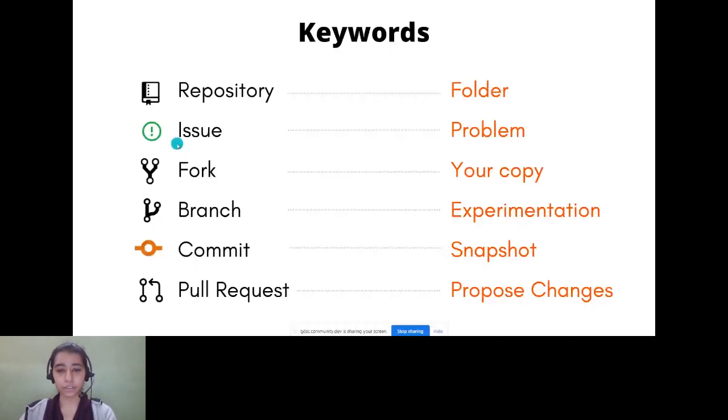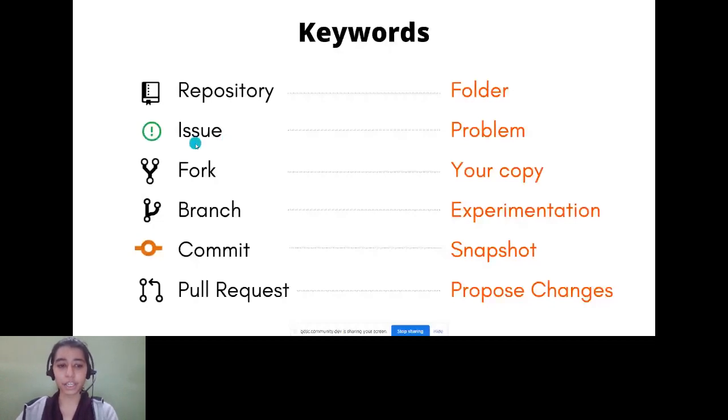Next thing is an issue. Now an issue, what it means is, suppose you go to a website and you find a bug in the website, or you may find something that is missing, like you might want to add a different feature to the website. So what you do is you go to GitHub, the original repository where the code of that particular website is, and you create an issue.